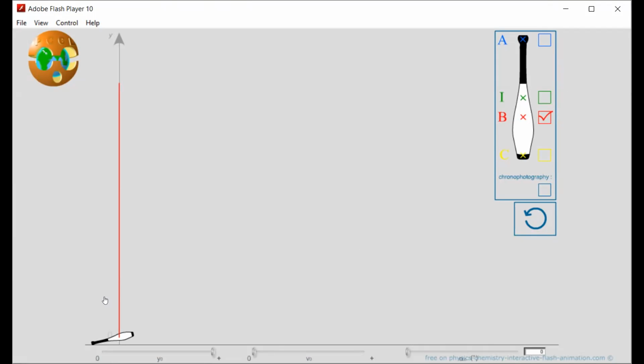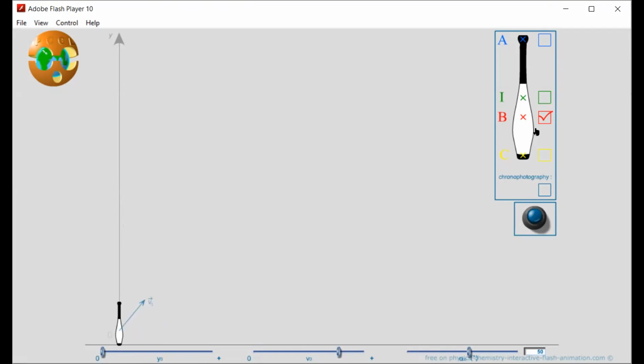Now I reduce its position. I take, let the height be y is 0, and I give some initial velocity. I give some velocity and I keep the angle of projection, let it be 50 degree.